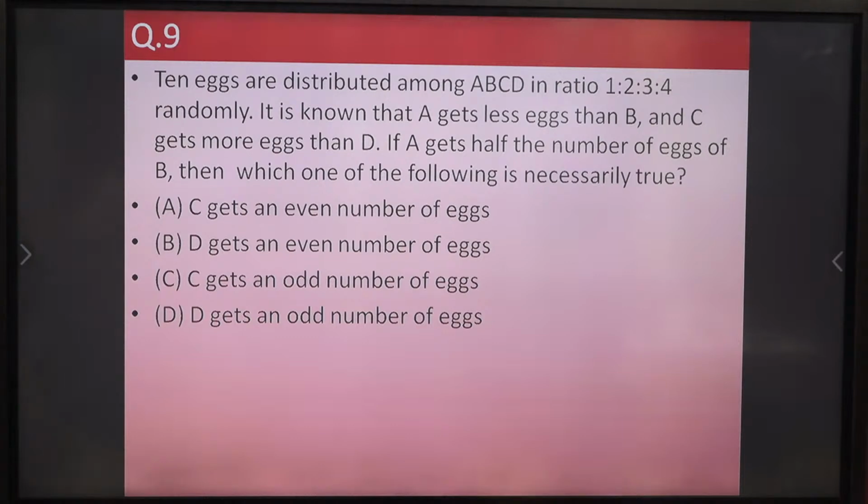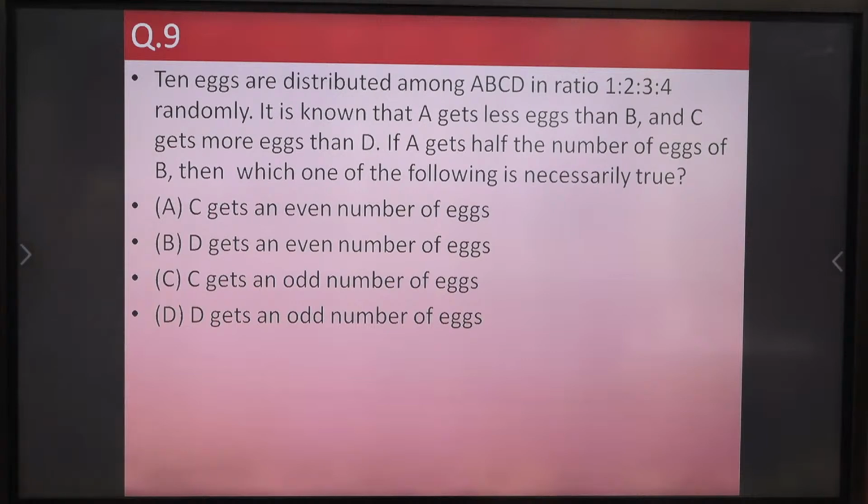Anyone who got the answer, tell me. Okay, Kisan Bist is providing some answer.